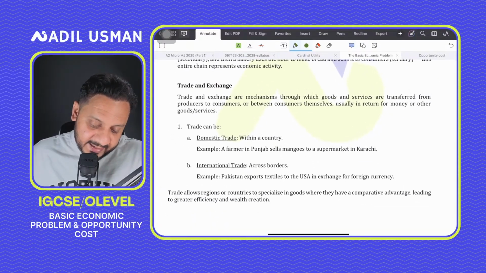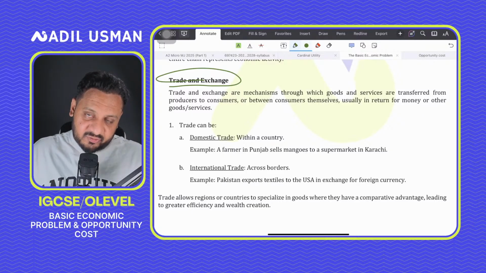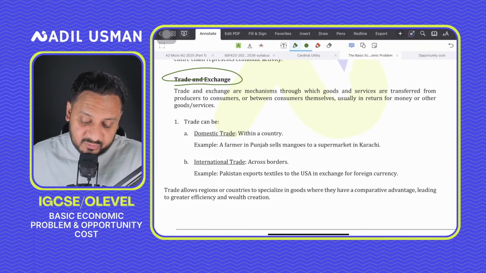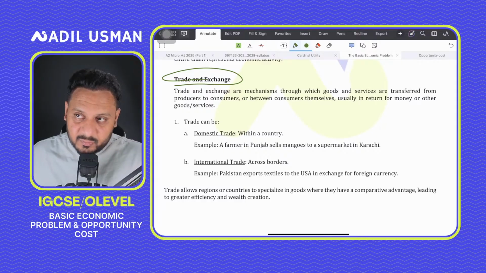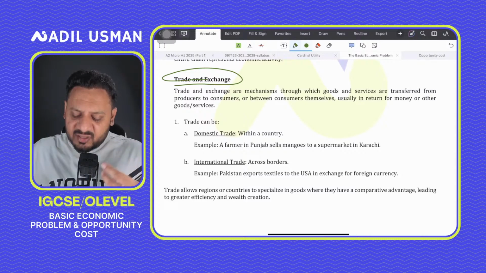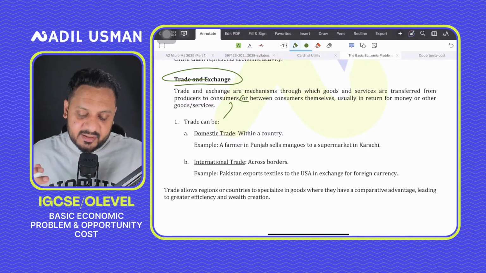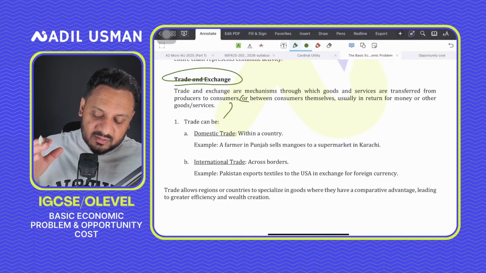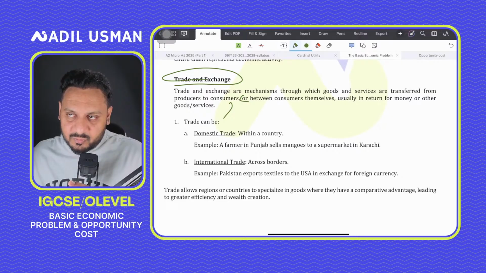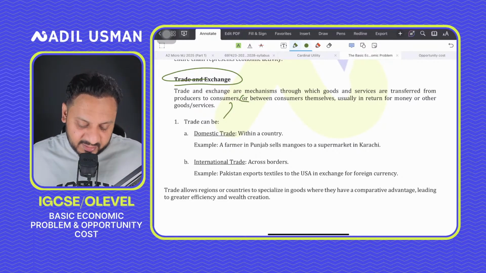I was again using a lot of this word trade and exchange, so trade and exchange is basically your economic activity, right? When you talk about trade and exchange, you're talking about all those mechanisms through which goods and services are produced and transferred to the consumer or between consumers themselves, usually in return of money or for other goods. But let's ignore this part and just think that trade and exchange are the mechanisms through which goods and services are produced and transferred from producers to consumers, meaning that consumers buy them, they enjoy it, and that's how economic activity takes place.